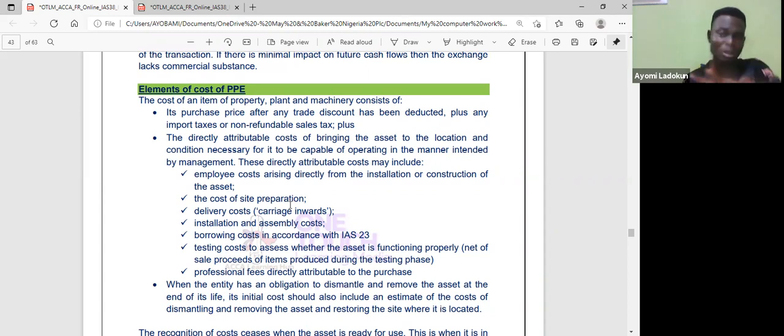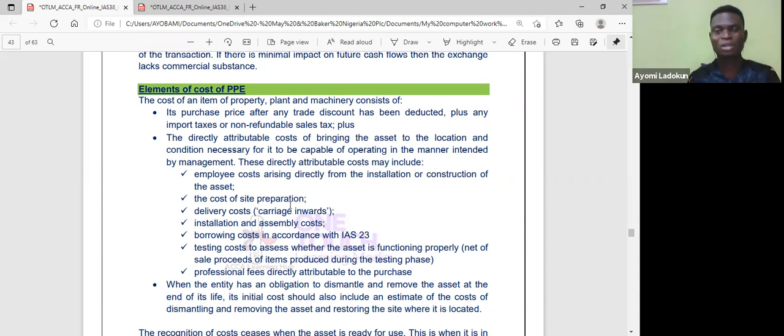Now, number 2, any costs incurred that are directly attributable in bringing the asset to the location and condition as intended by management. That means it's capable of operating in a manner intended by management. So, say for example, I go to Mikano and I buy a heavy duty generator.